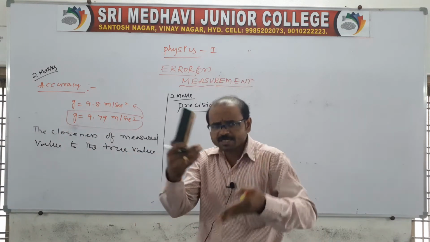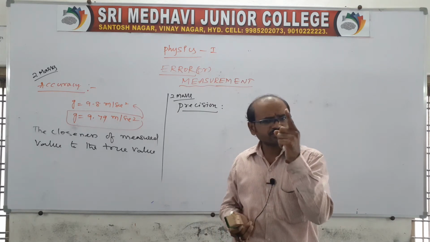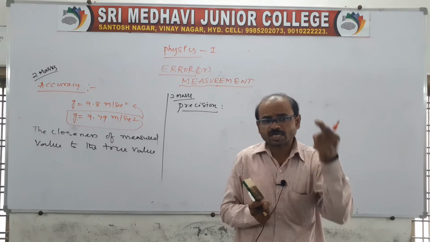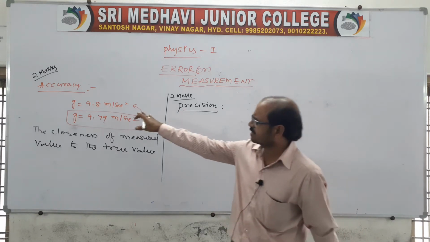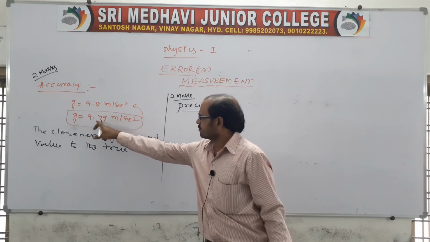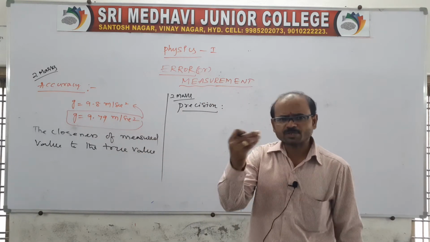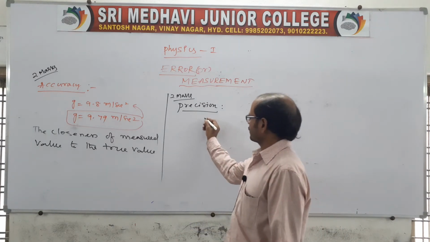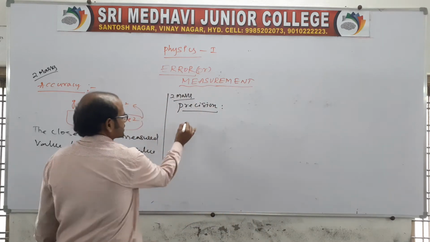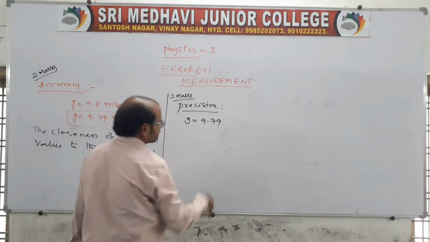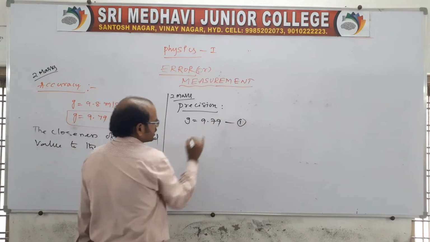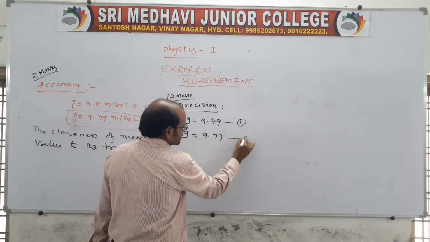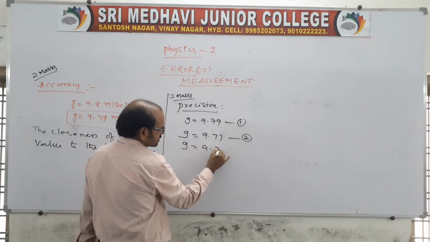Now, you take repeated measurements of one physical quantity using one instrument. We are measuring one physical quantity, suppose the same g value. Just now we got 9.79. Therefore, using the same instrument you take repeated measurements. Suppose the first reading is g = 9.79, then you go for a second reading, 9.77, and then another, 9.78.